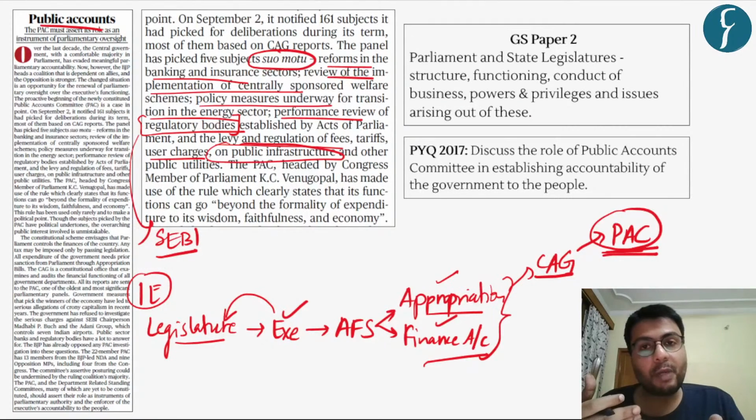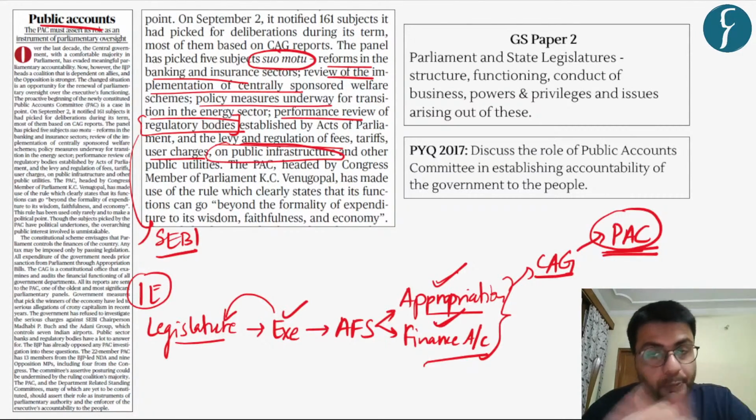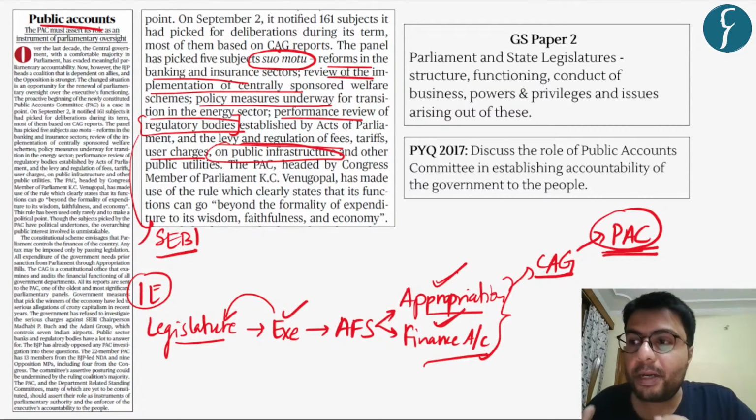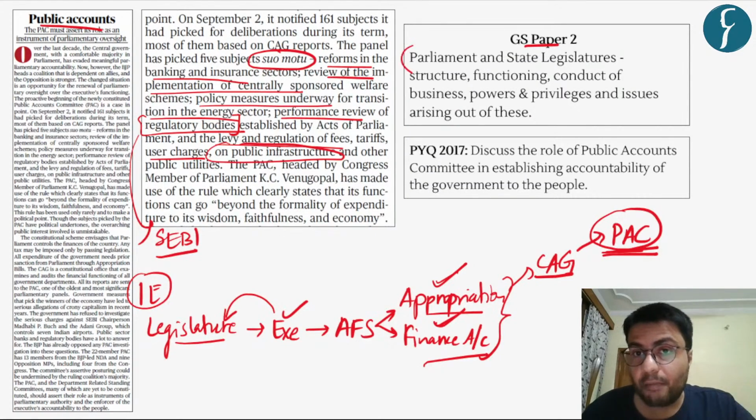That not just does it formally and legally analyze the capacity and ability of the government, whether it is spending the money properly or not, but it also undertakes the propriety and other economy related issues with the spendings made by the government, that is, whether the government is undertaking any irrational spending or not. So the responsibility of the Public Accounts Committee is quite huge.